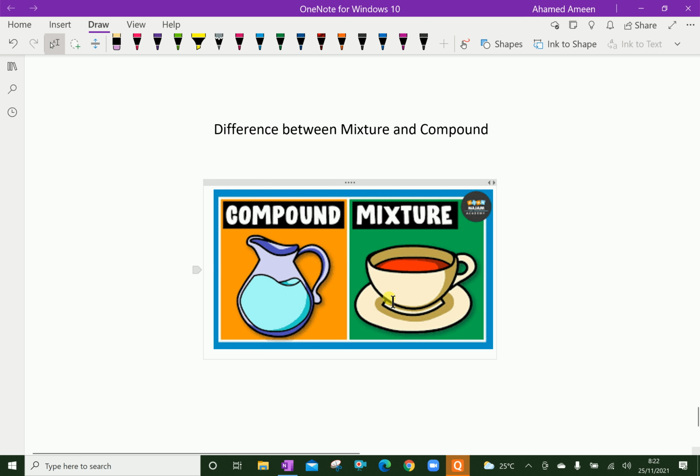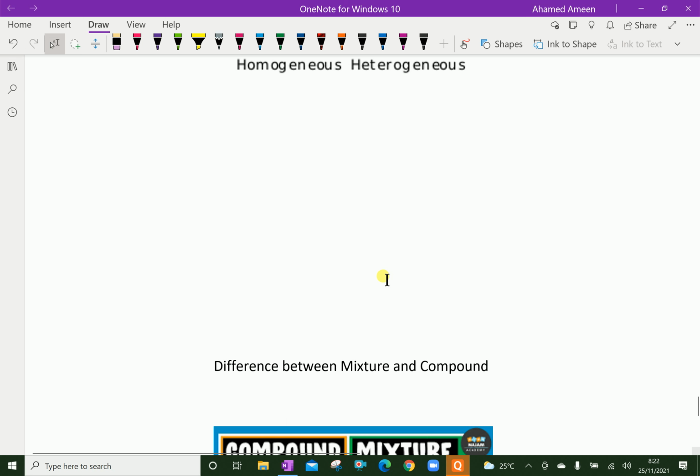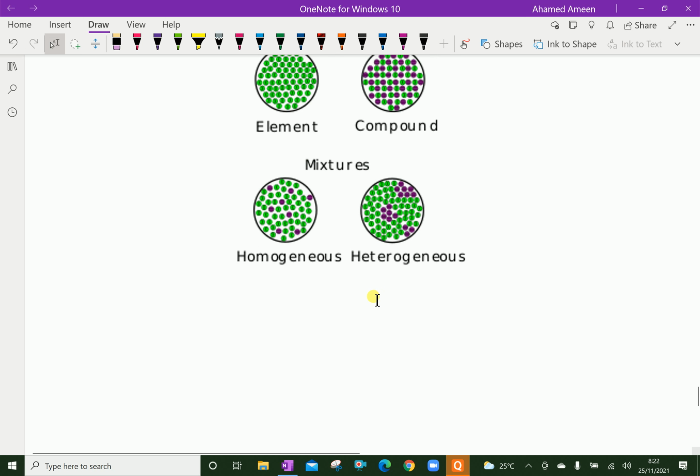Now, homogeneous mixture. In a homogeneous mixture, the different components are distributed evenly. A heterogeneous mixture is not like that. Here tea is a homogeneous mixture. Suppose you are mixing sand with water; it is an example of a heterogeneous mixture.